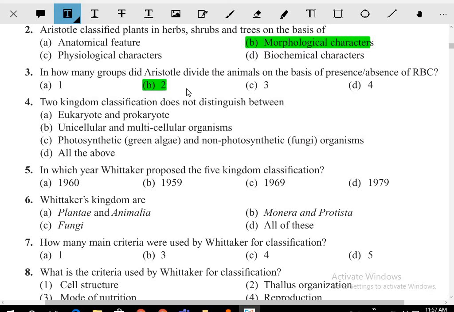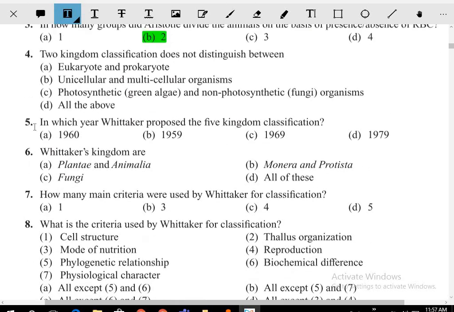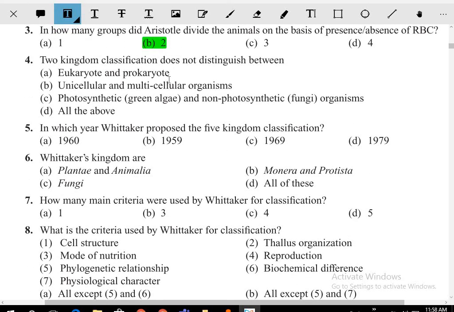The two kingdom classification does not distinguish between eukaryotic and prokaryote, unicellular and multicellular organisms, photosynthetic green and non-photosynthetic fungi organisms. Also, it is not distinguished. So, all of this is the answer for the fourth question.